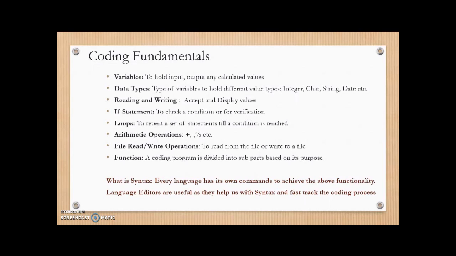I'll repeat here. We must understand the concept of variables. They hold input, they hold any interim value. Data types: variables are of various data types based on the value that they hold. There are functions to read and write, and accept input from the user or display output to a user. There are if statements to verify, to compare. There are loops to repeat a set of statements on different sets of values.